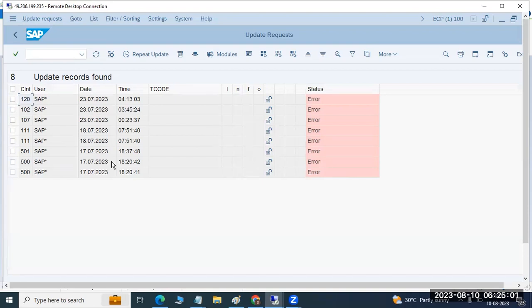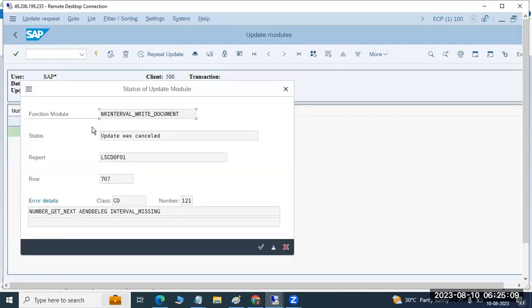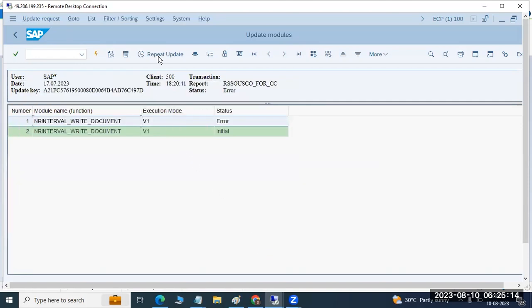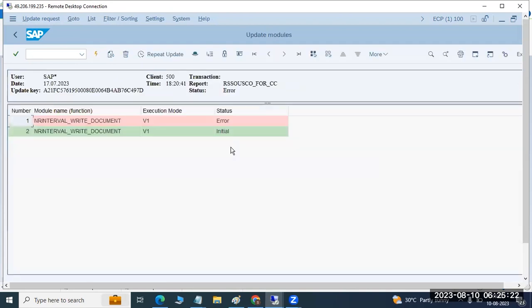So these updates are failed. Why did these updates fail? Open any one of the update records and check the error. The update was cancelled. Maybe try to repeat the update here. Repeat the update, it will start, then it fails again, which means these are duplicates.